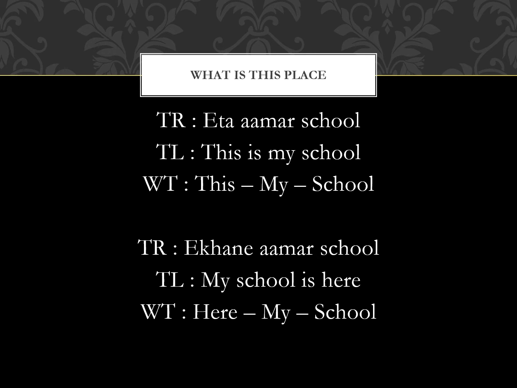Now there's a subtle difference between the two sentences, Eta Amar school and Ekhane Amar school. The first sentence is pointing out the school building. The second sentence is emphasizing that, see, this is the place where my school is located. So the emphasis is slightly different between the two sentences. In the first sentence, it is pointing out towards the school building, that this building is the school building. And in the second case, it is pointing out that, see, this is the place where the school building is located.